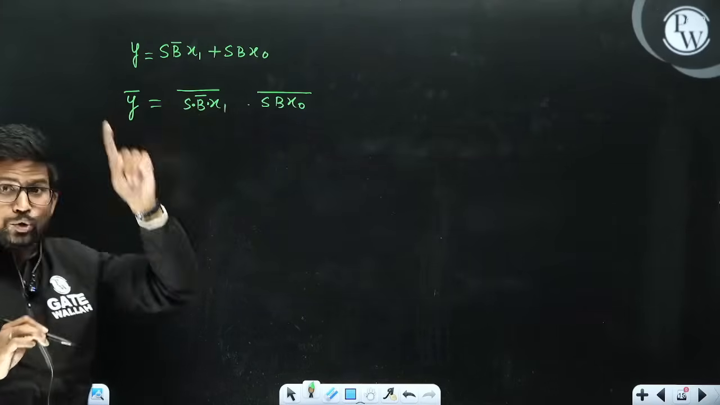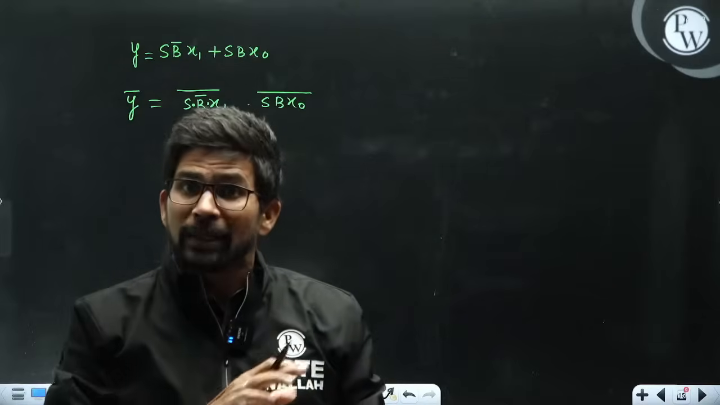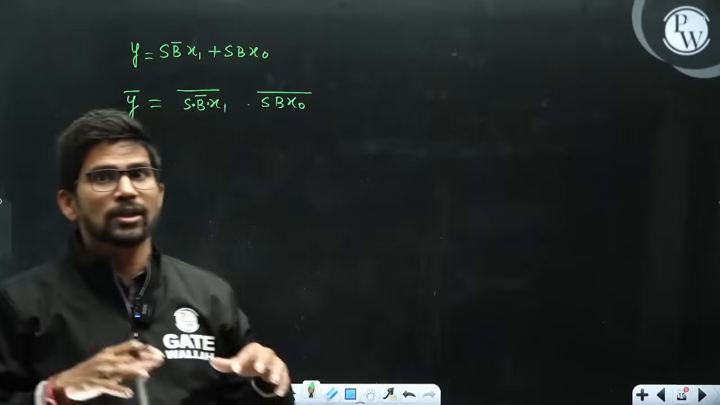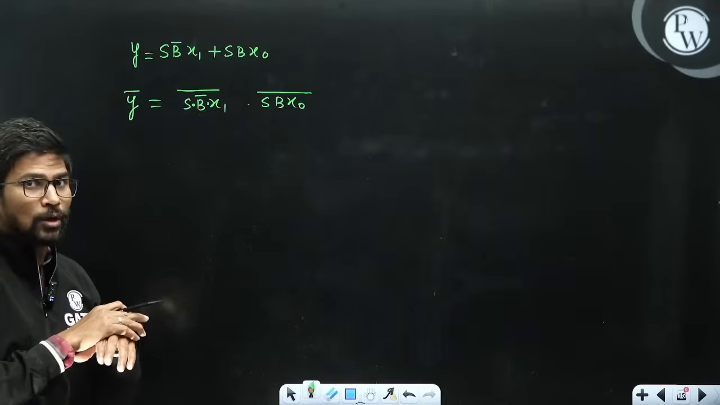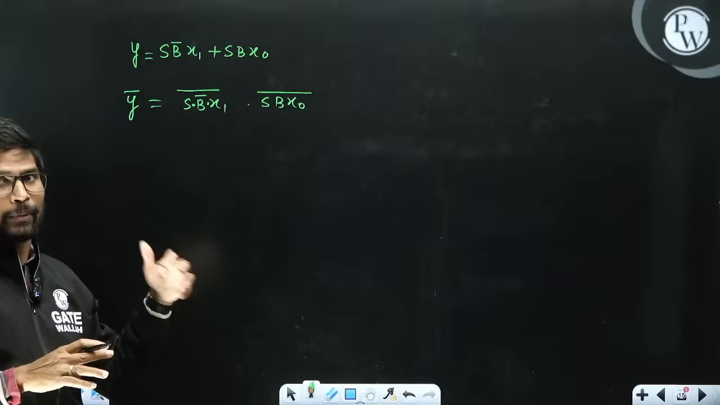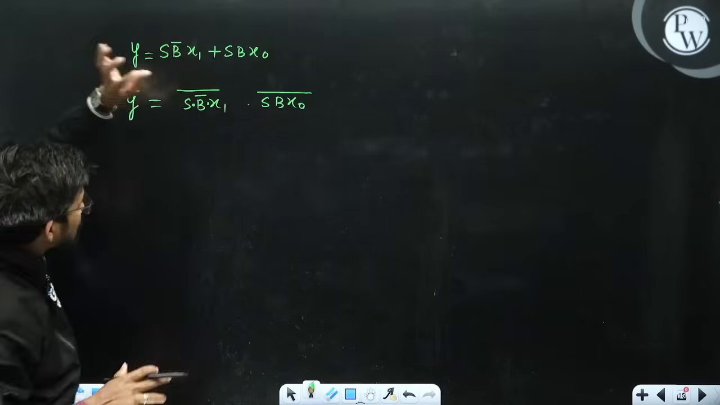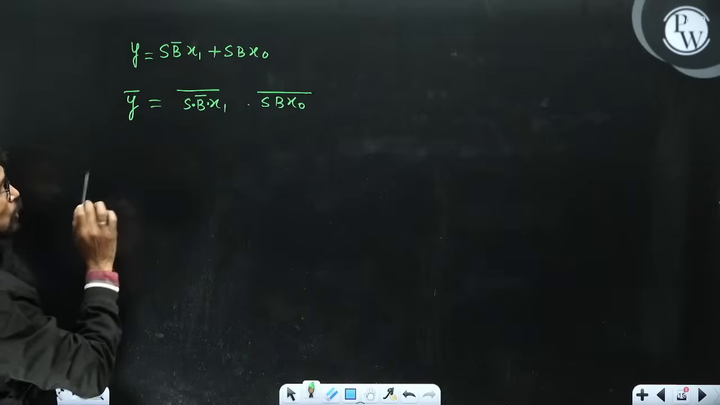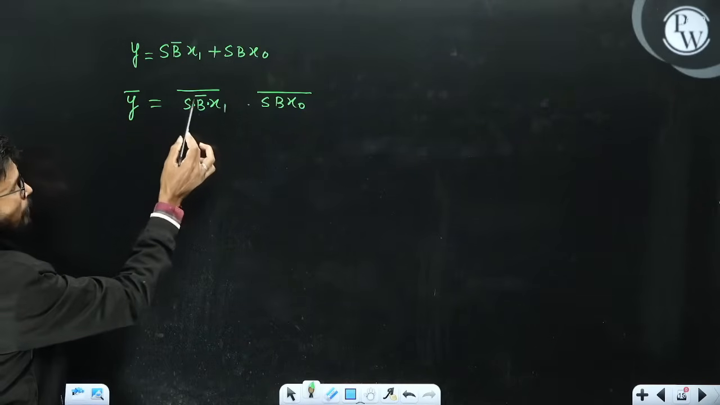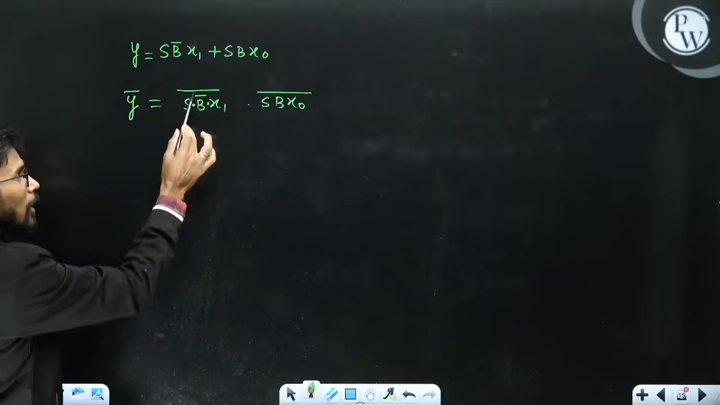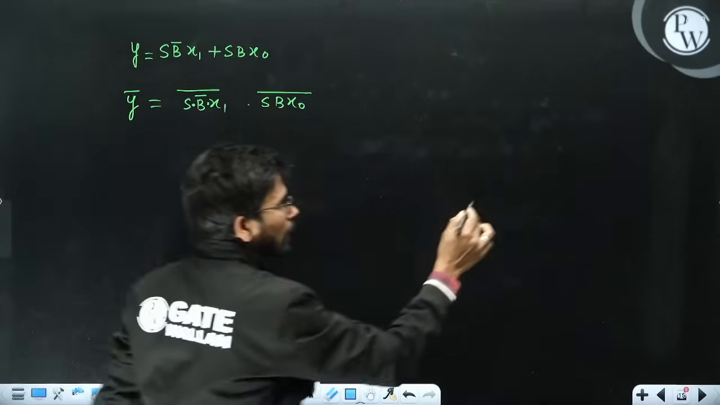So I need to generate B bar also, because B bar is not available at all. Until and unless it is said in the question that B bar is available, you will not take B bar as available. So to generate this function, one NAND gate is required where you apply S, B bar and x1, you will get S into B bar into x1 whole bar. And for generating B bar, one 3 input NAND gate is also required.